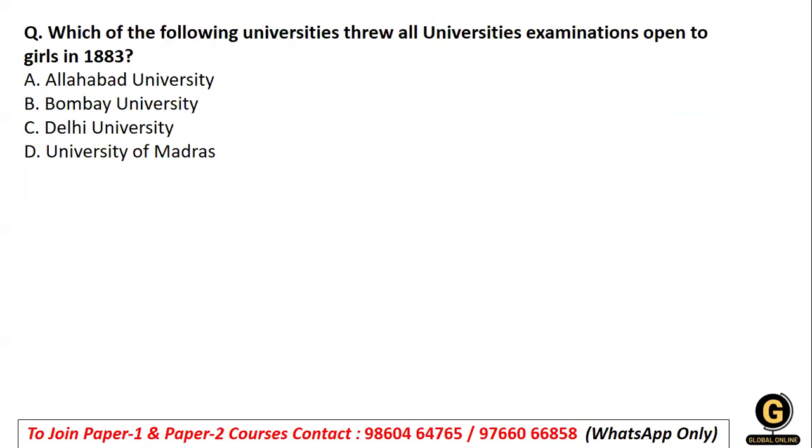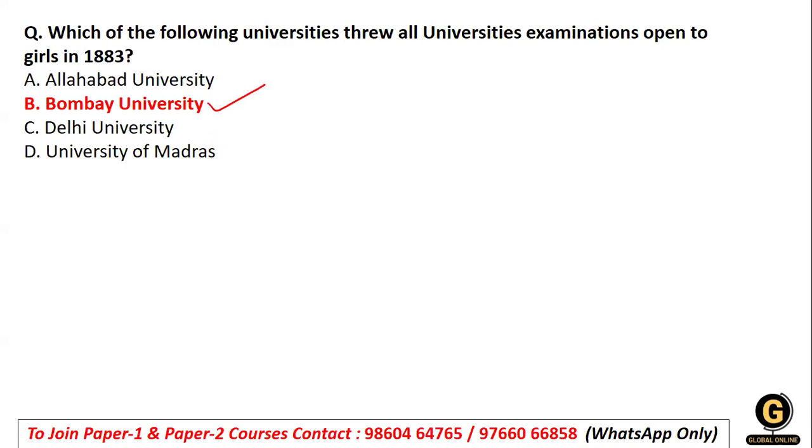Coming to the next question. Which of the following universities threw open all the university examinations to girls in 1883? Again, a very factual question. So which was that university? That was none other than Mumbai University, earlier known as Bombay University.